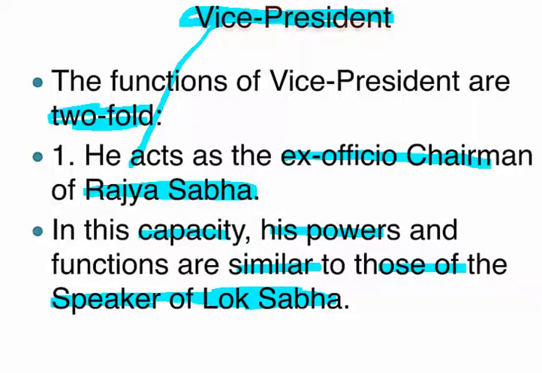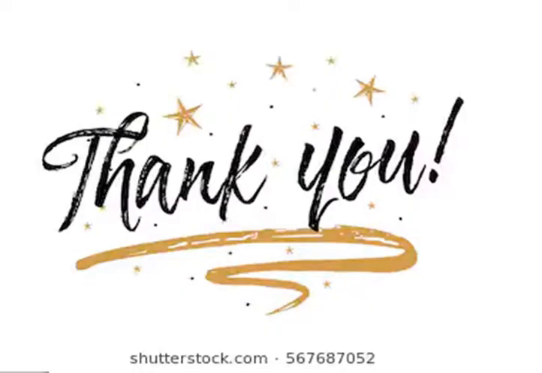We call the Lok Sabha presiding officer a speaker, and the Rajya Sabha presiding officer a chairman. So this is about president and vice president. I hope I have cleared almost all the points. In the next slide, I will be discussing the veto power of the president and the governor. So let's revise once.